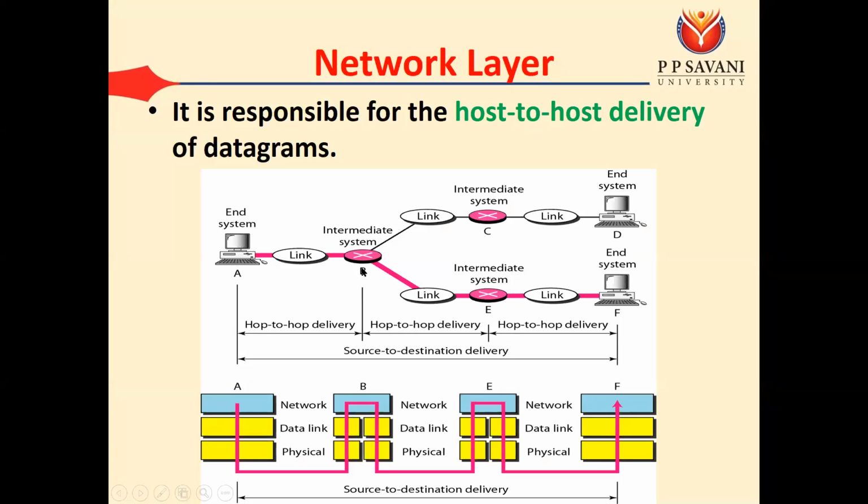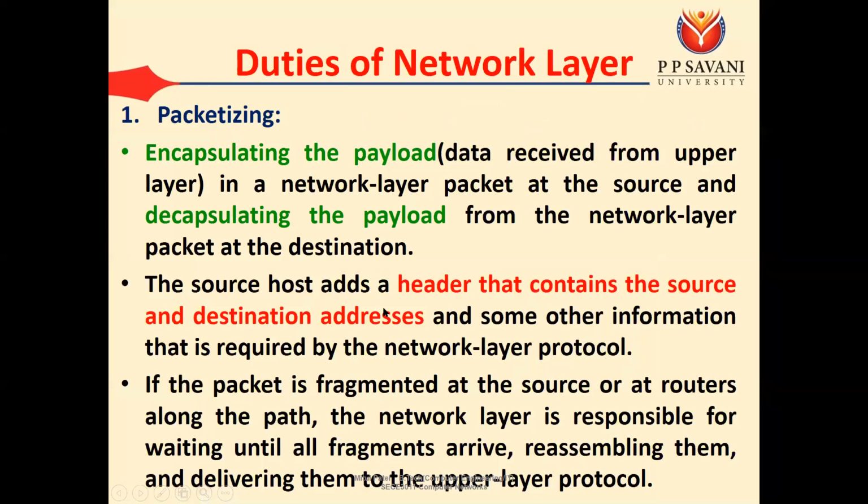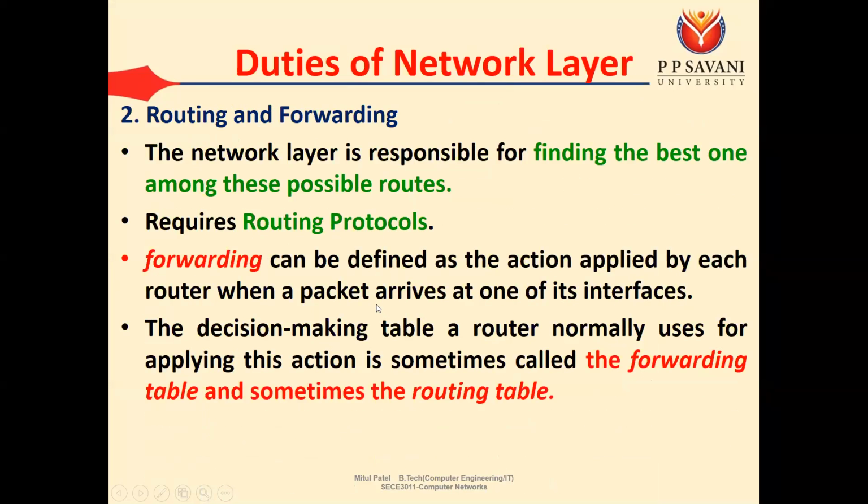So at router B, suppose this one is interface 1, this one is interface 2, this one is interface 3. So here, routing table પરથી we need to decide the destination address, જો આપણું આ હોય, then we should send our data from interface number 3. This type of decision can be taken by the routers, and these responsibilities are known as forwarding. The decision-making table, or we can say the routing table or the forwarding table, is used to identify the particular path to reach destinations.